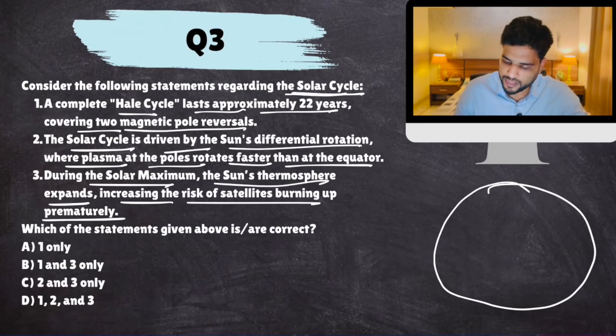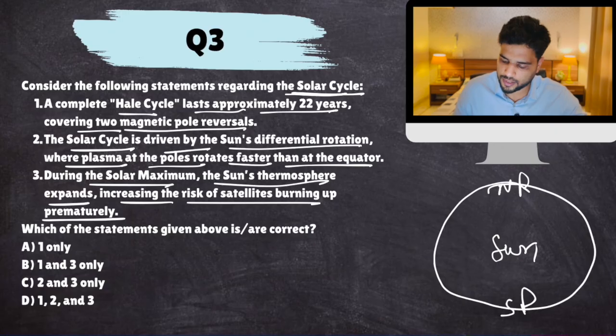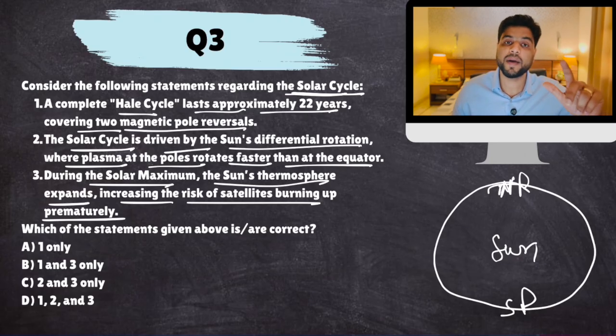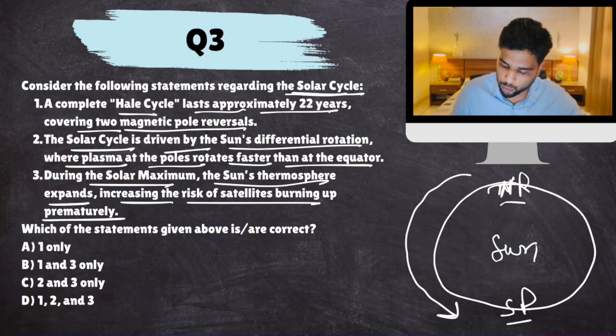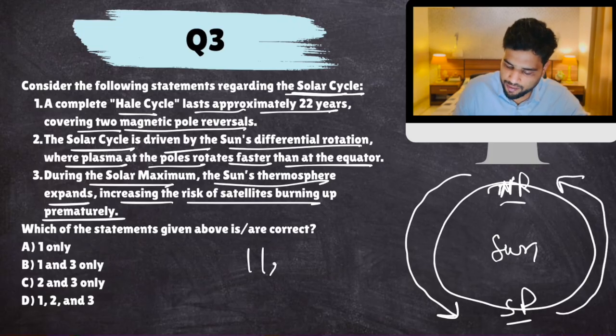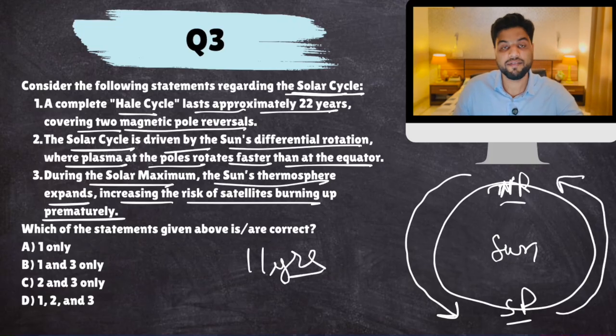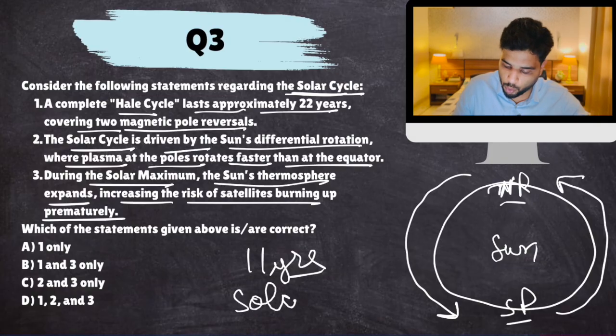Remember this. Let's suppose this is sun. This is sun's north pole. This is sun's south pole. Make sense? Now, the thing is that sun flips its magnetic field every 11 years. Sun also has a magnetic field, like earth has a magnetic field. It has a north pole, it has a south pole. Now, every 11 years, the north pole goes south and south pole goes north. This is every 11 years. So 11 years is the duration of one solar cycle.